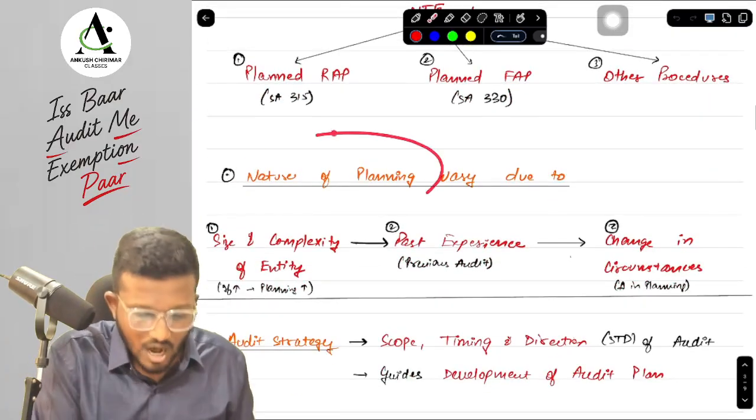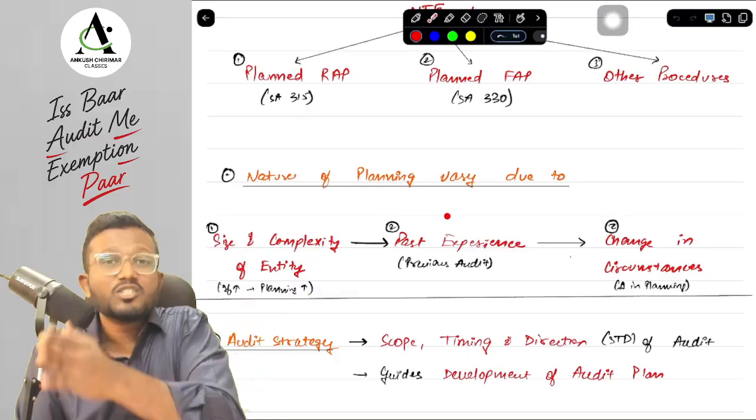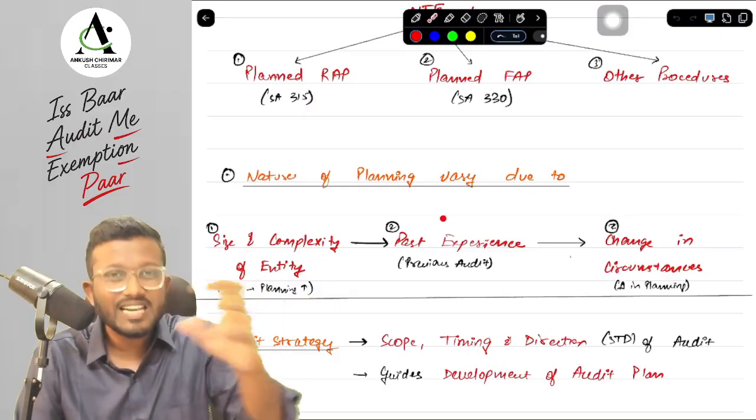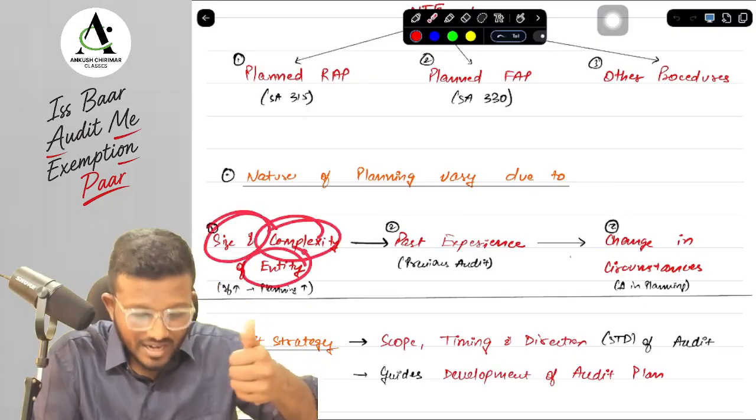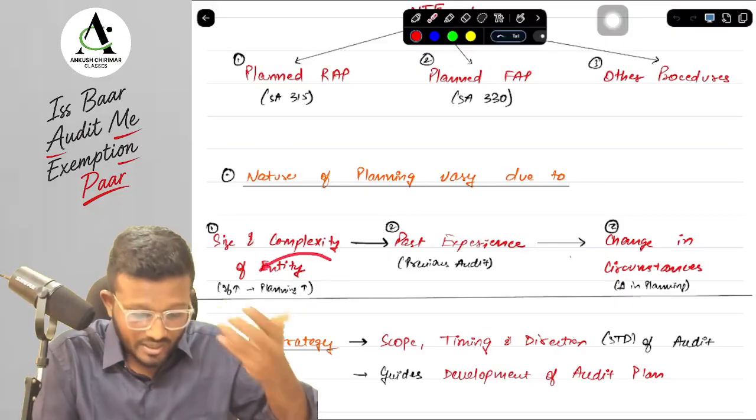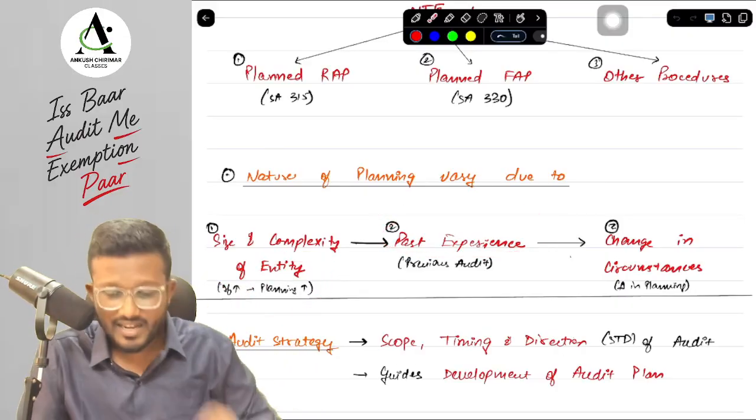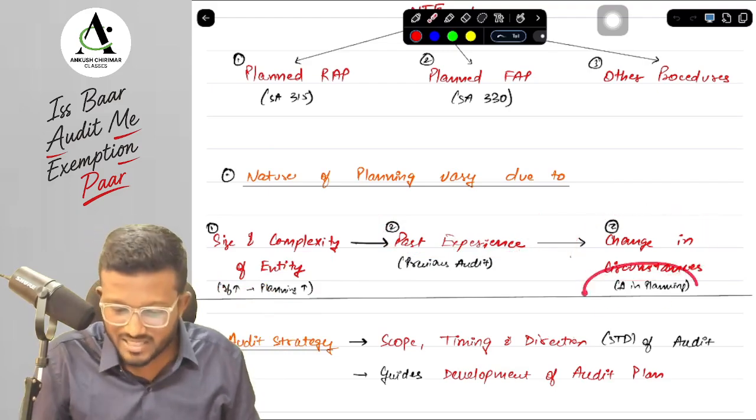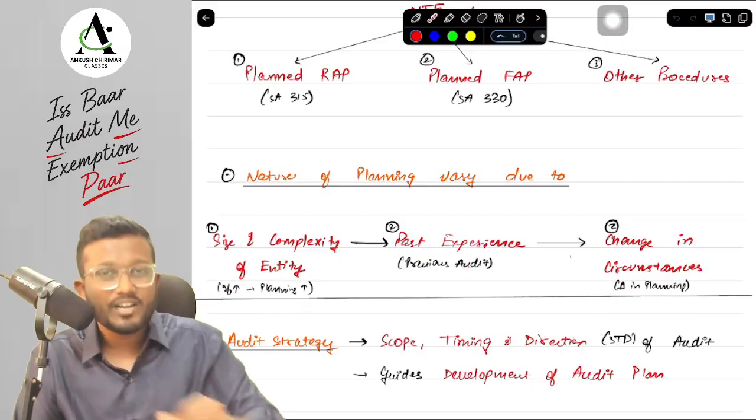Okay, yes sir. Now the nature of planning varies due to different circumstances. So planning changes for different organizations. We cannot use the same plan for each organization. Why, sir? Because of the size and complexity of the entity. If there is an increase in size, then we need to increase the planning. Next, previous audit experience also helps in planning the engagement. And in terms of changing circumstances, we may need to change the planning as well. So here, the nature of planning varies according to three factors.